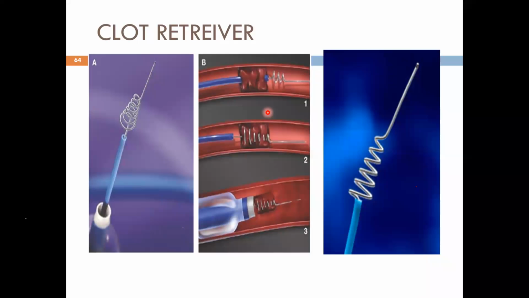So this retrieves the clot. That's why it's known as a clot retriever. Can you understand? You can see in the middle image that there is a clot. The catheter has gone above it. That coiled portion is above it. And you can see in B2 where the coiling is in the clot. And in B3 you can see how it is taking away the clot and opening up the vessel. Okay. Next slide, please.